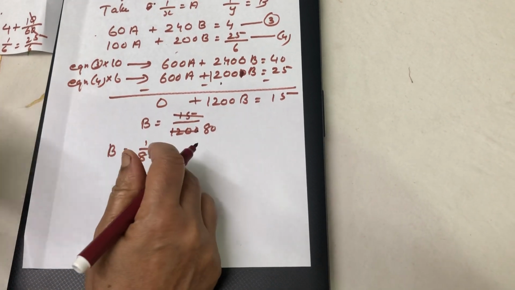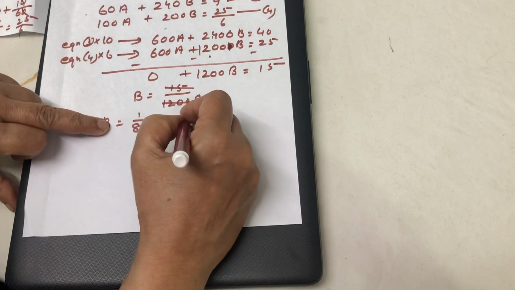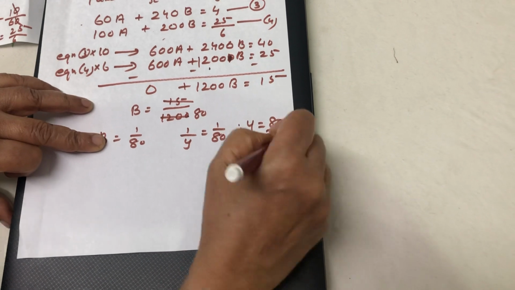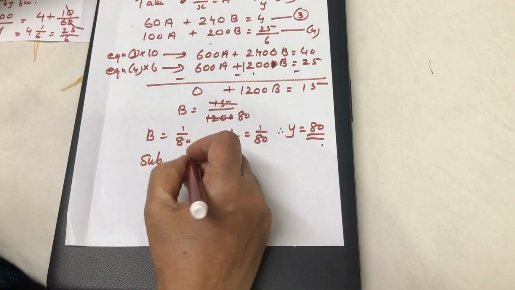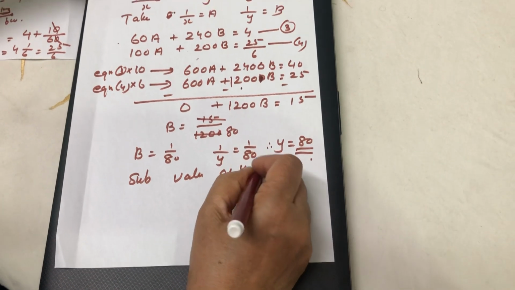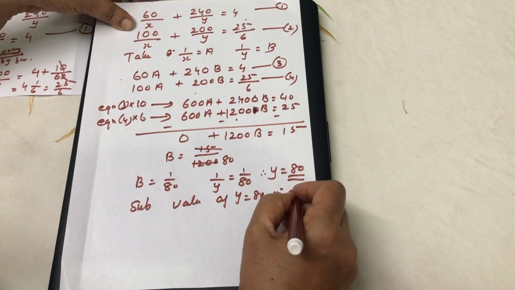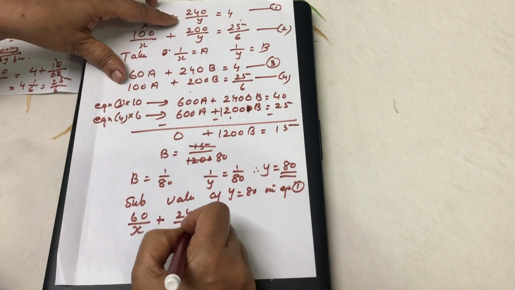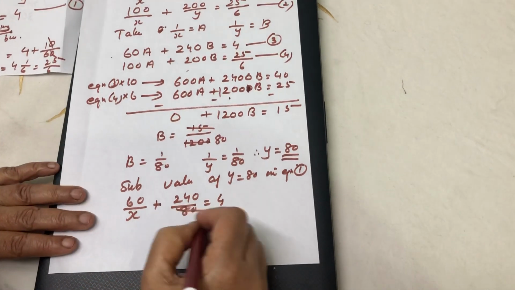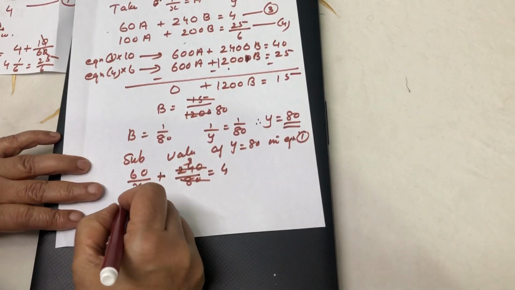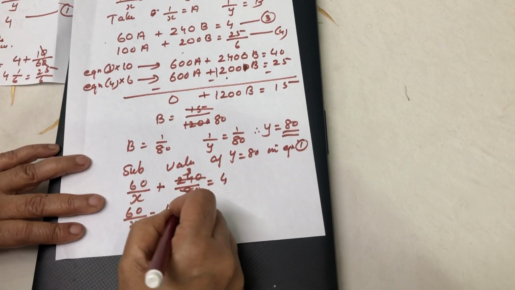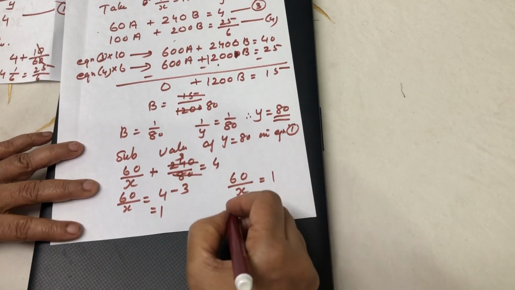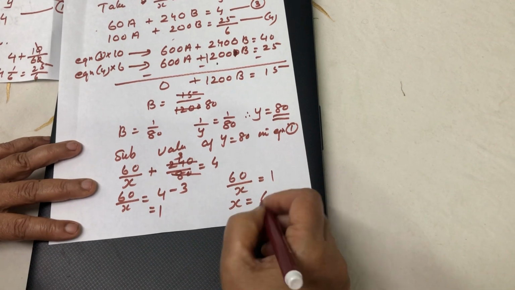But b we have taken as 1 by y. So 1 by y is equal to 1 by 80. Therefore y is equal to 80. Now you substitute the value of y equal to 80 in equation 1. So 60 by x plus 240 by 80 equal to 4. 240 by 80 is 3. So 60 by x is equal to 4 minus 3, which is 1. So 60 by x is equal to 1. Cross multiplication, x is equal to 60.